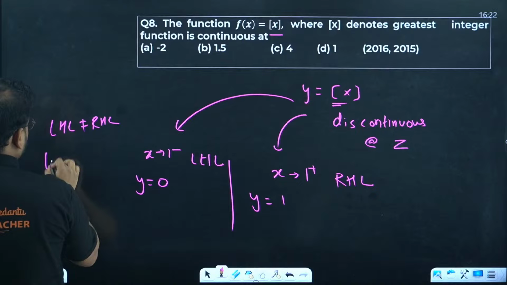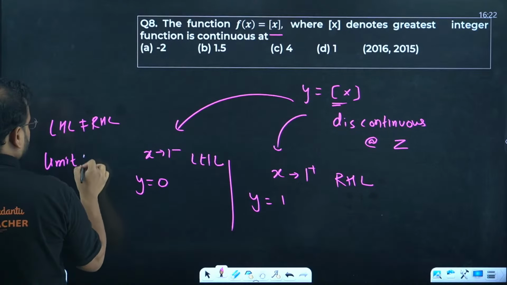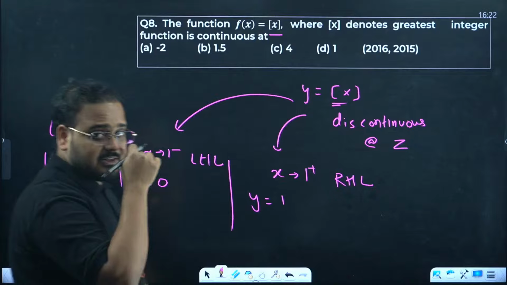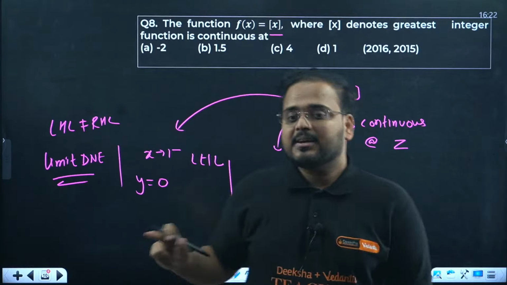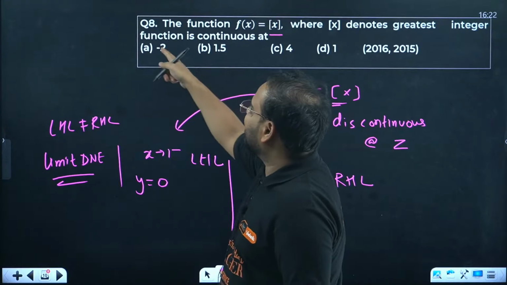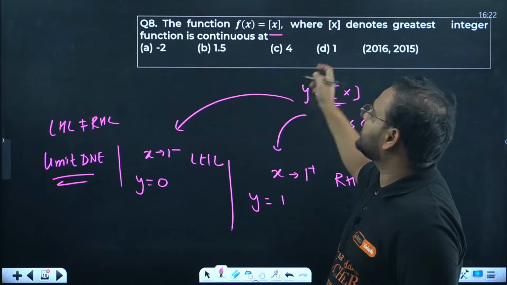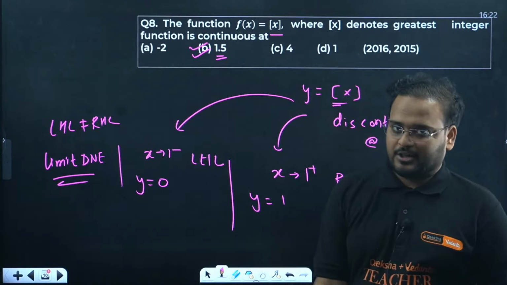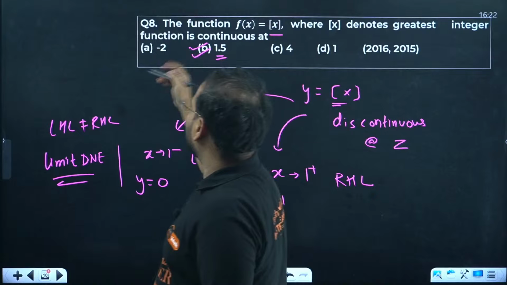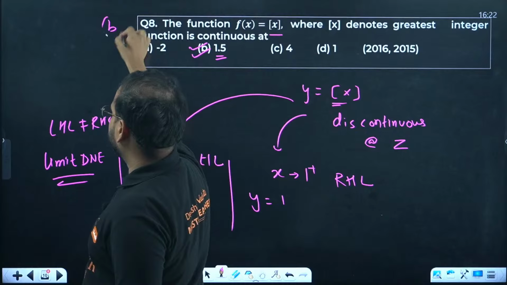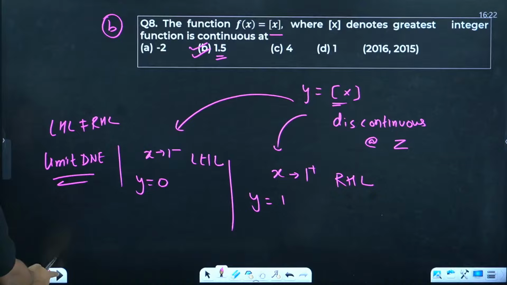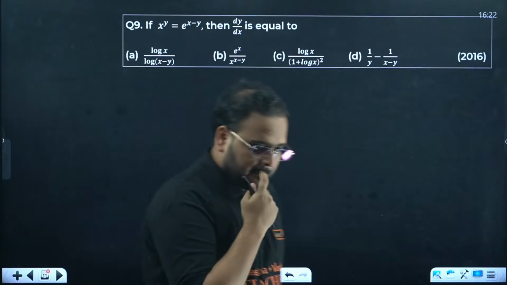It means the limit does not exist. If the limit does not exist, we cannot say the limit is equal to the function value, hence not continuous. That's why at all the integral values it is not continuous. Only at non-integral values will it be continuous. So the answer will be the non-integral value 1.5, which is option B. Alongside the answer, the concept is over here. Question number 9 now.